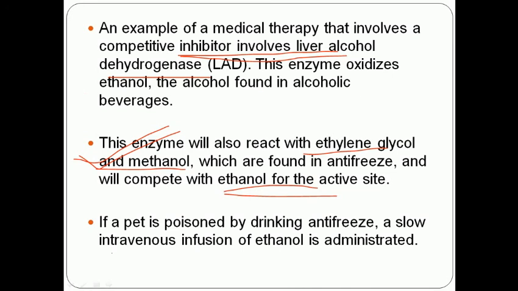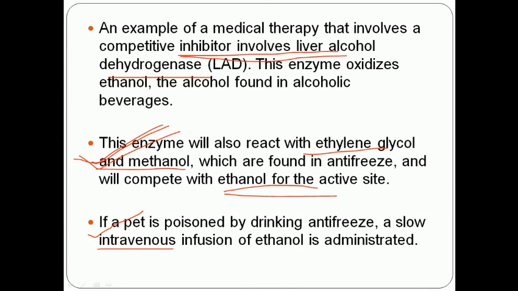So what we have to do is an intravenous infusion of ethanol in these patients. Because ethylene glycol and methanol are competing for the sites of the ethanol, the alcohol dehydrogenase is not working.